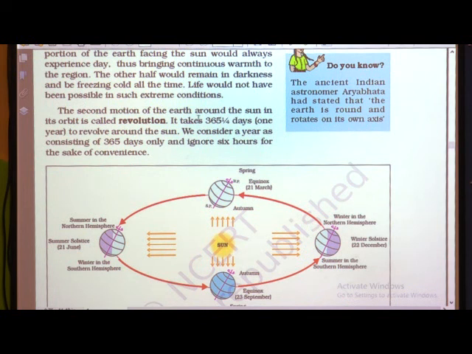Now, the second motion of the earth, around the sun in its orbit, is called revolution. Revolution means the motion of the earth around the sun. The earth takes 365 and a quarter days, meaning 365 days and 6 hours, that is 1 year, to revolve around the sun. So we consider a year as consisting of 365 days only, and we ignore 6 hours for the sake of our convenience. We just say 365 days or 366 days.